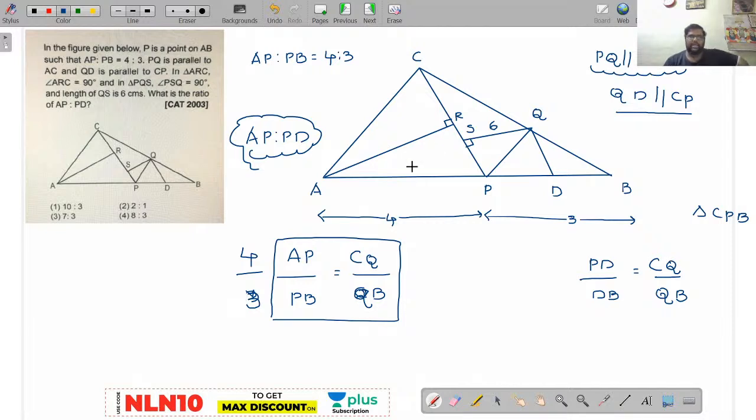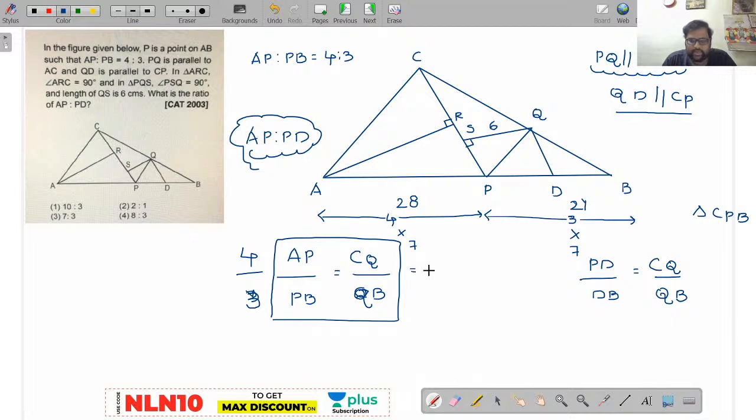Now observe here, the PB value is given as 3, but it is not divisible. Let us make it as a whole number. Now see here, 4 plus 3, if you add, it is 7. 7 parts is equal to 3, it seems. So it is very tough to calculate. So I will multiply with 7 on this side and 7 on this side in order to make it an equality. I will make this as 28 and I will make this as 21.